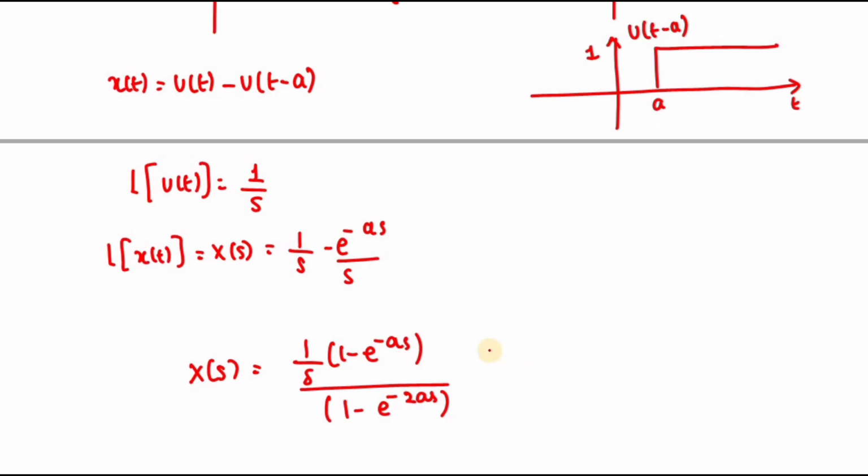This I can write as 1 divided by s, 1 minus e power minus as. The denominator I can write as 1 minus e power minus as into 1 plus e power minus as.